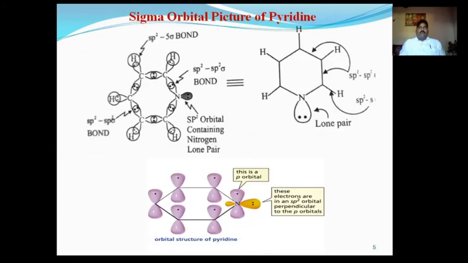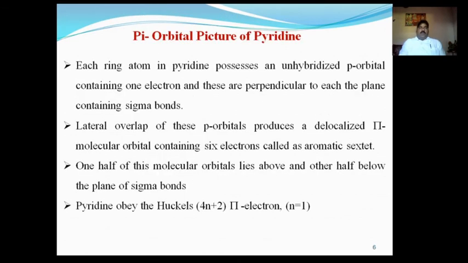Next, how the sigma orbitals form in pyridine. That means the sigma bonds between carbon and nitrogen, carbon and carbon, and carbon and hydrogen. Then the pi orbital picture of pyridine: how does the pi orbital form? The pi orbital forms due to the overlapping of unhybridized p orbitals of the ring atoms, that means nitrogen and 5 carbon atoms.